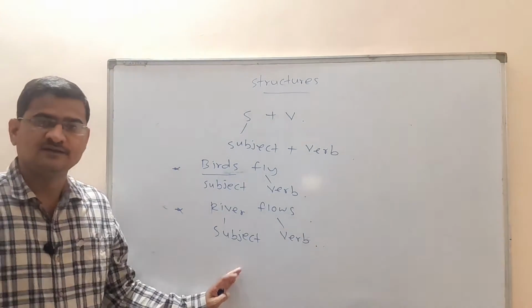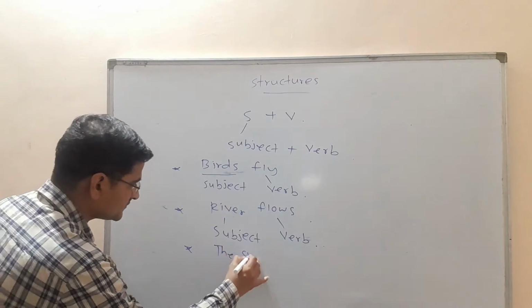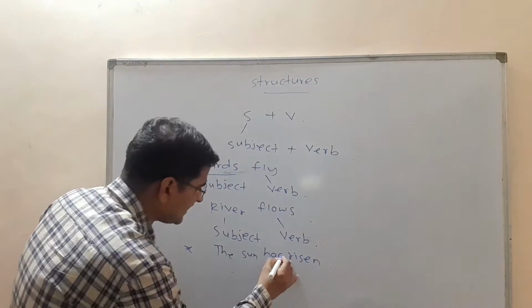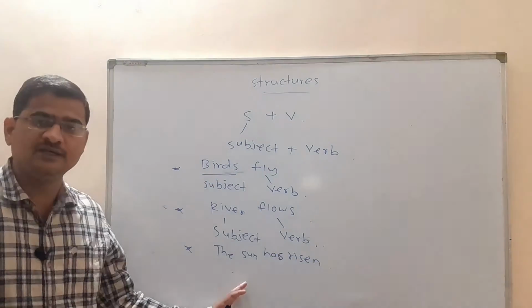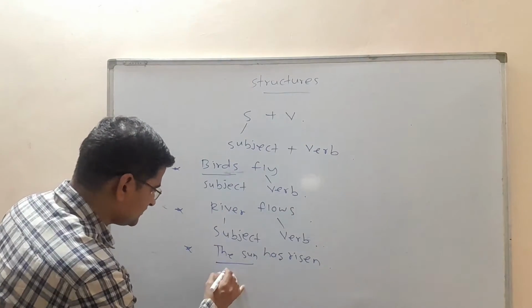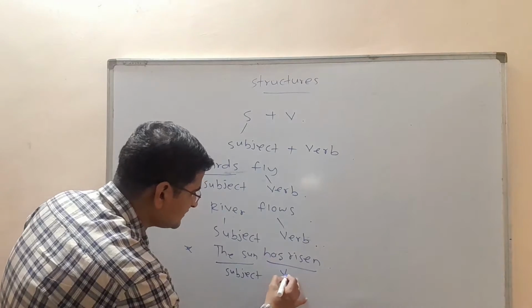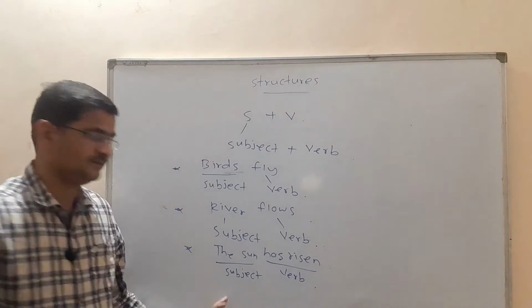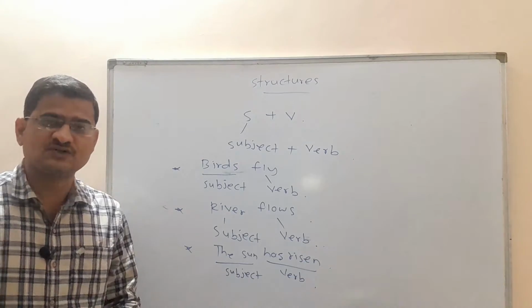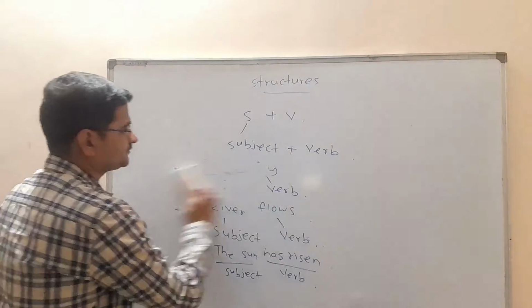Very simple. Next example, the sun has risen. The sun has risen. So here the sun is the subject. The sun is the subject, has risen is the verb. Let us study a few more examples of this structure with me. Please have a look at the board.